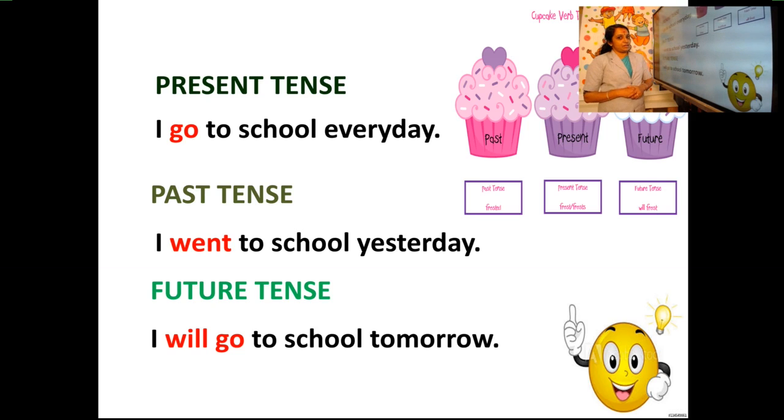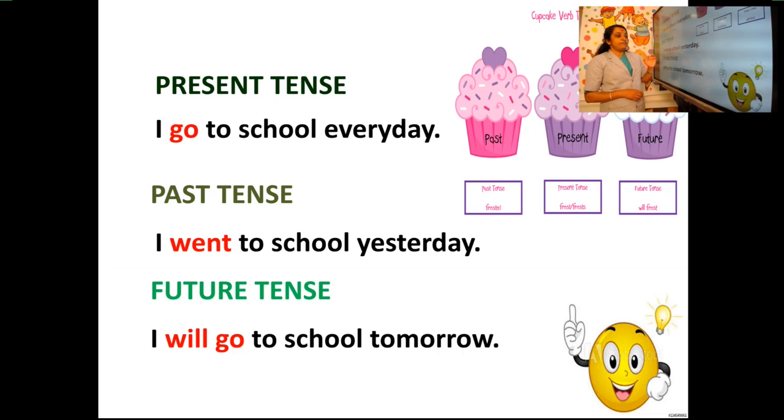Nowadays, we are not going to school every day, but we are at home, having our studies at home, isn't it? So here, "I go to school every day." It shows an everyday action, a permanent action, the action that happens every day. So remember, present tense is used to state an action that happens every day without any change, a permanent action.